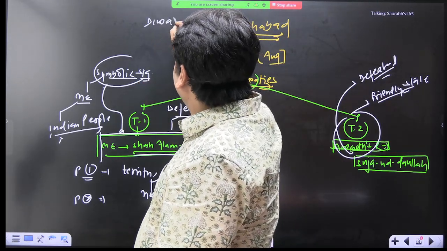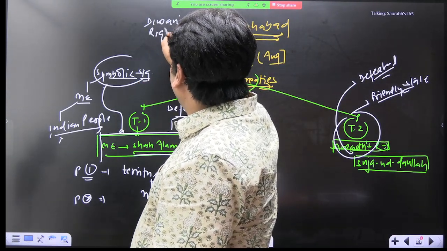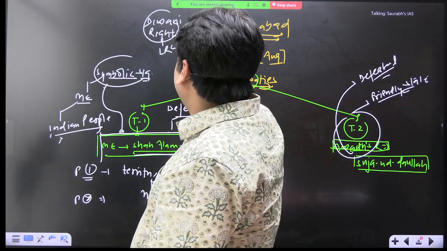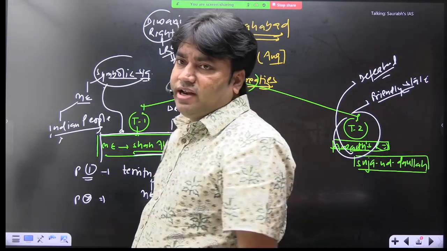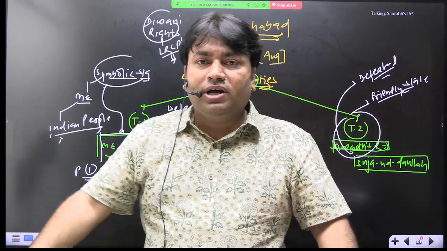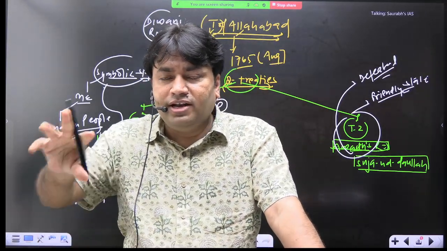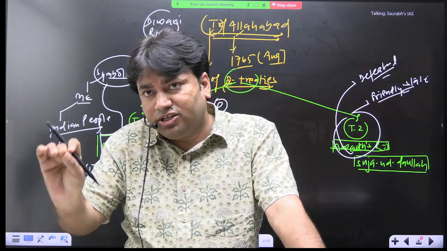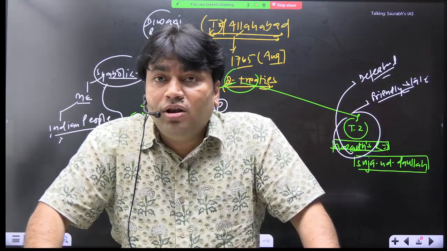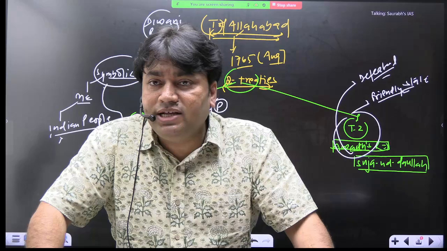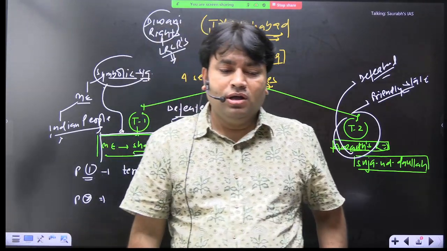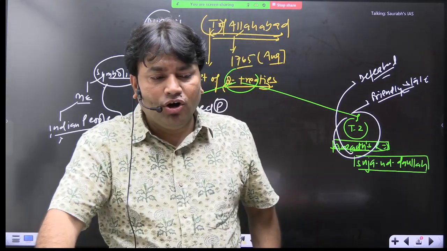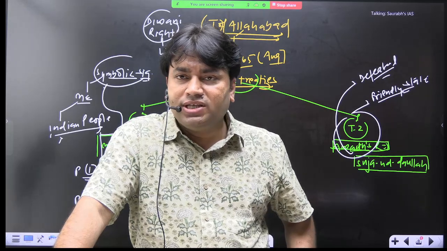Diwani rights means land revenue collection rights, which gave EIC Diwani rights of Bengal plus Bihar plus Odisha region.